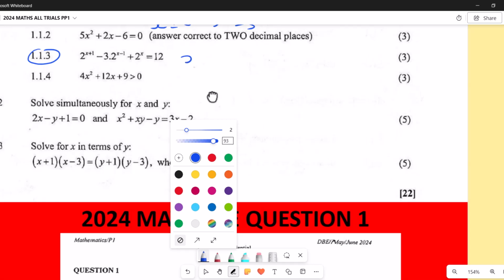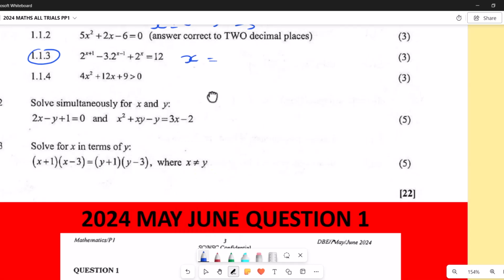So x equals minus 12, then plus or minus the square root of 12 squared minus 4 times 4 times 9, where our a is 4 and our c is 9. Then divide by 2a. Our a is 4.